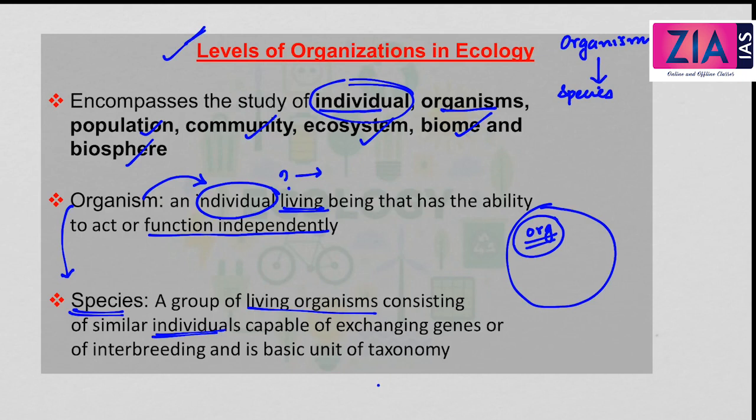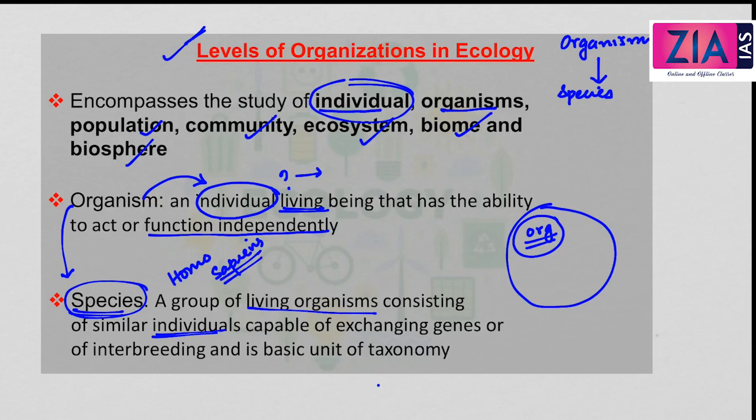Gene is the basic genetic material. So these organisms which come together should be able to exchange or interchange the genes, or they should be capable of interbreeding, that is, they should be able to breed with each other. Now let's take a very good example of species. A very good example which you can yourself connect is Homo sapiens. So Homo sapiens is an example of species.